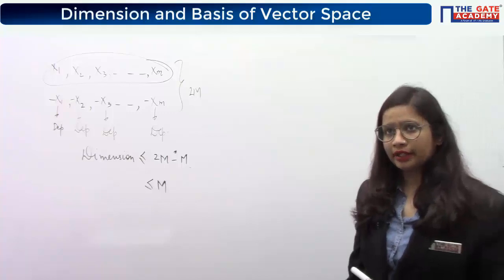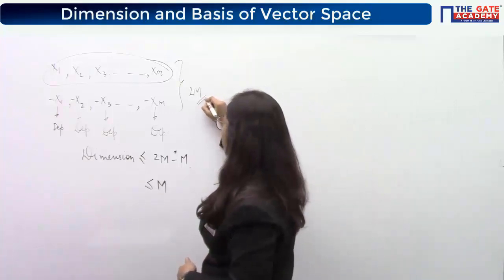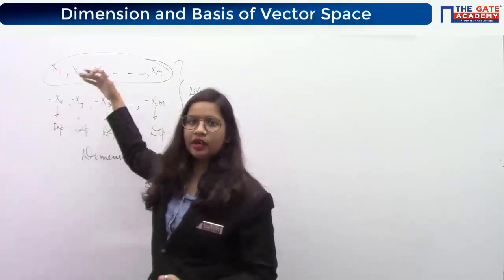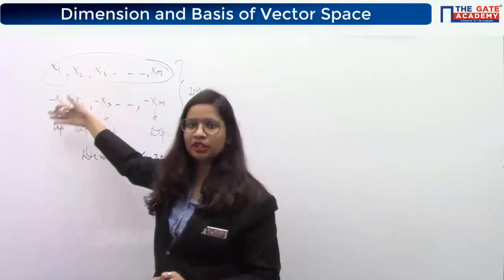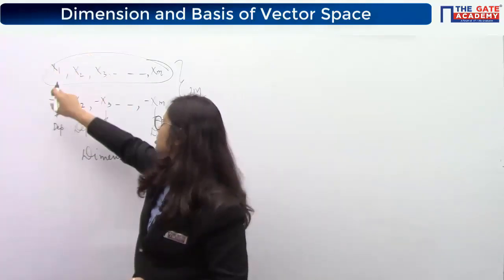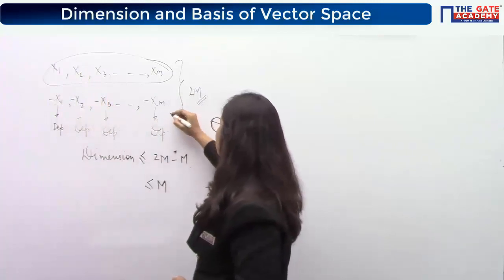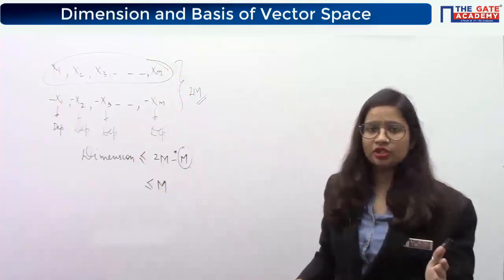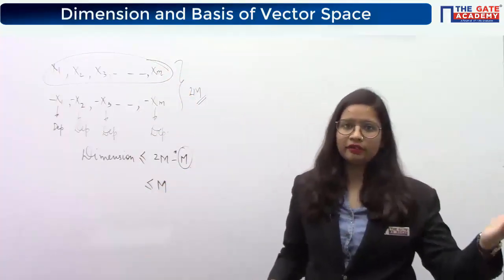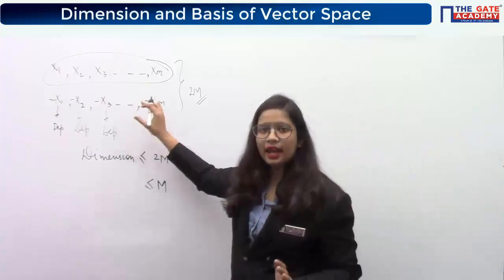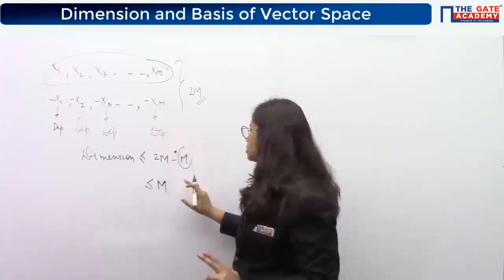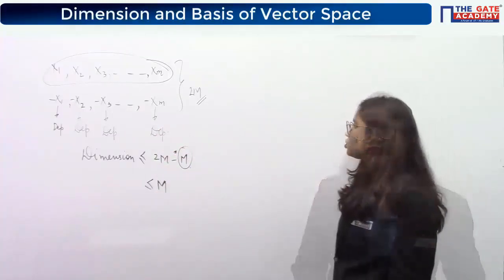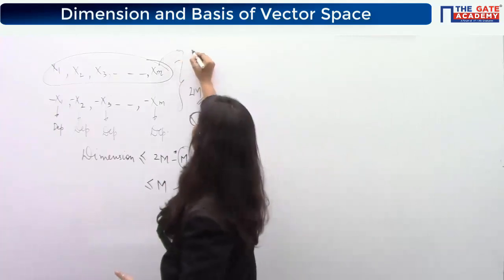Parinay is asking why 2m minus m. The total vectors were 2m, and I proved to you that these negative vectors are definitely dependent upon the positive ones. You can see there is a multiple kind of relationship. This is dependent on this one, this is dependent on this one. So these m vectors are dependent upon the rest of the m. Dimension is definitely the number of linearly independent vectors, and we already know that these m are not independent ones, so I have subtracted m from them. Understood, Parinay? It has been given that this set is a set of orthogonal vectors.